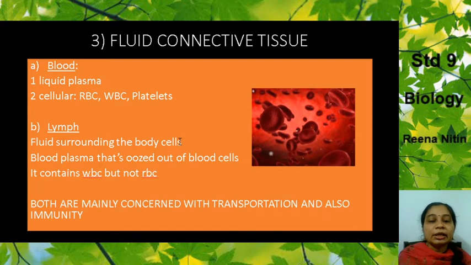Both the blood and the lymph are concerned with transportation, and they also give immunity to your body. It makes your body immune to diseases.